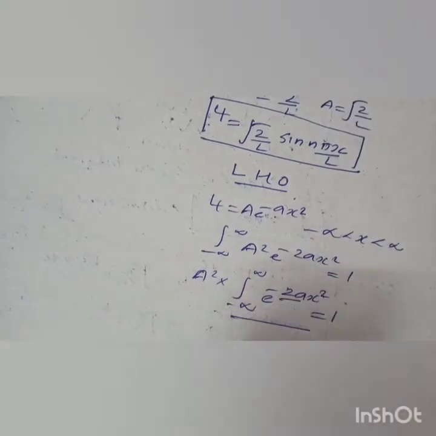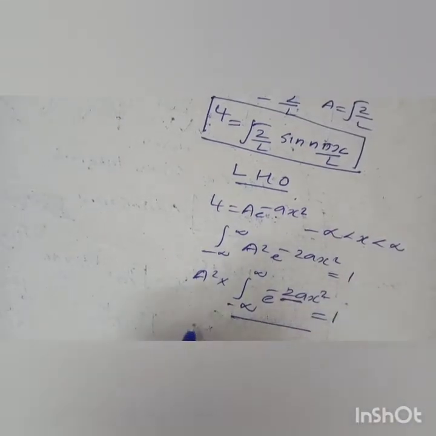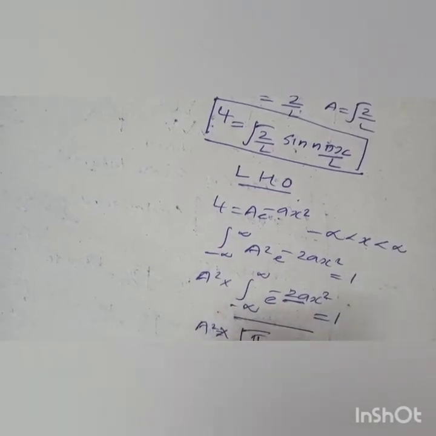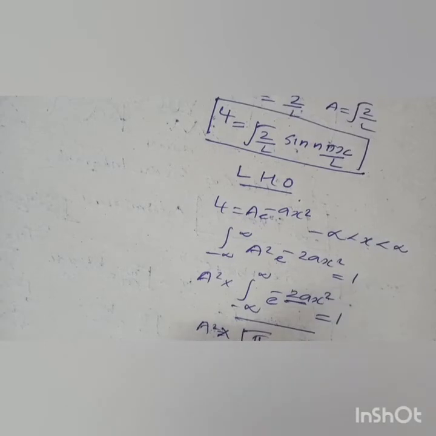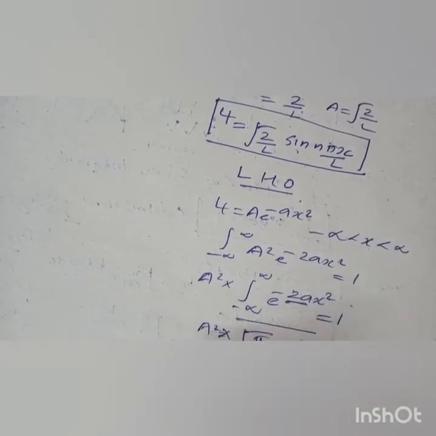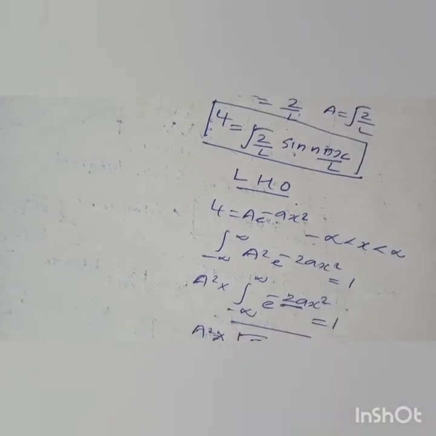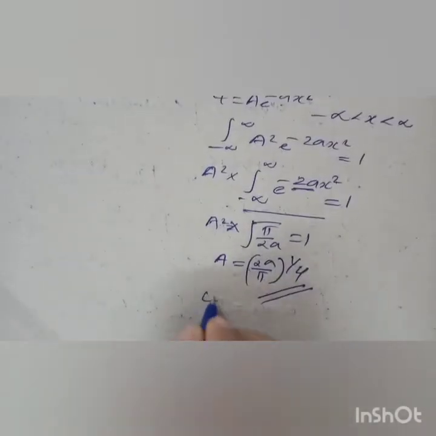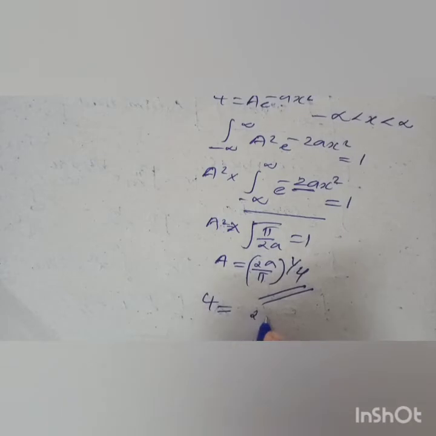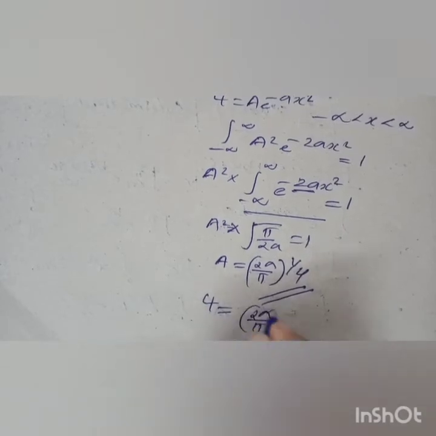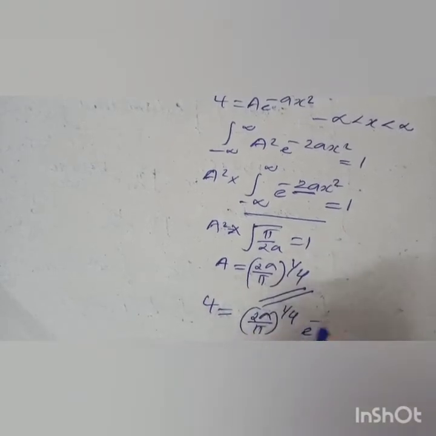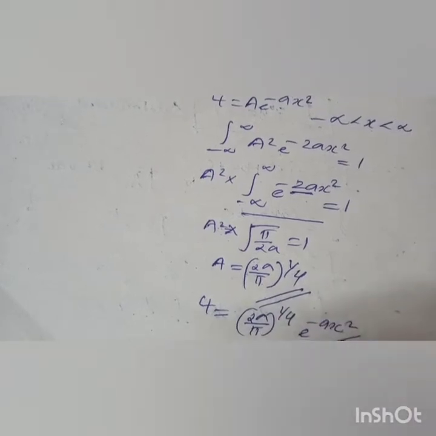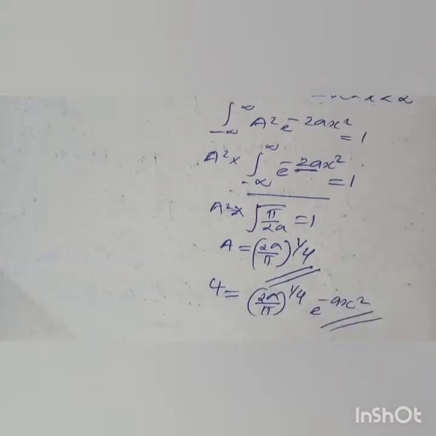So here, in place of a we have 2a. So A square into under root pi by 2a is equal to 1. A is equal to (2a by pi) all power 1 by 4. So we got the wave function psi is equal to (2a by pi) all power 1 by 4 e raised to minus ax square, which will represent the wave function of the linear harmonic oscillator.